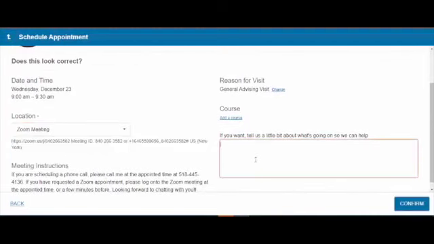You will be prompted to choose your location, which in this case is likely by phone or video chat. You can also type out a short description of why you are reaching out. Click Confirm and you are all set.